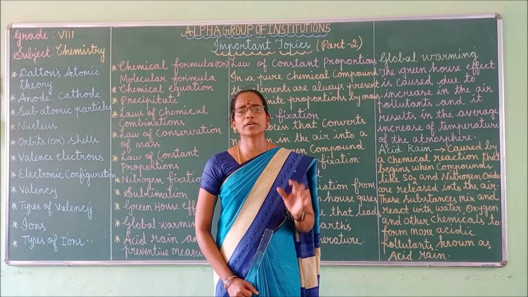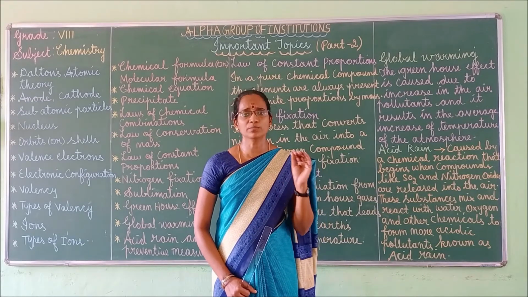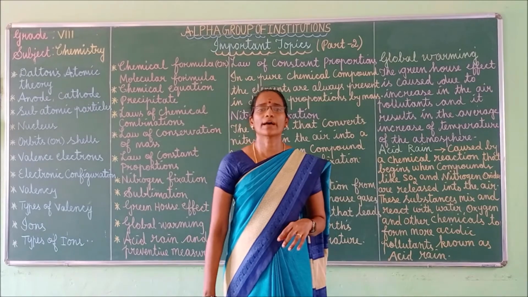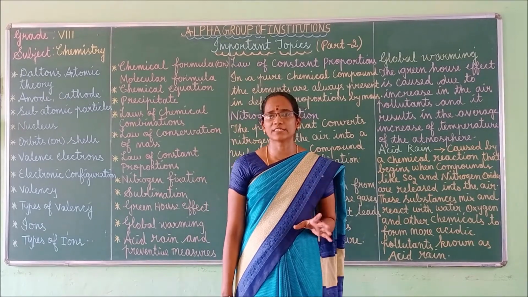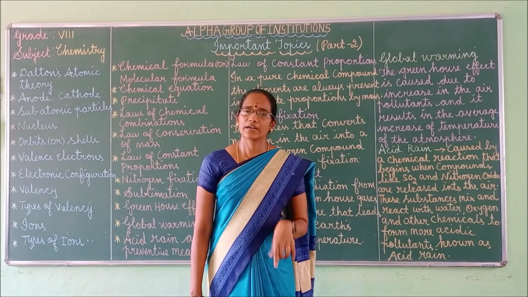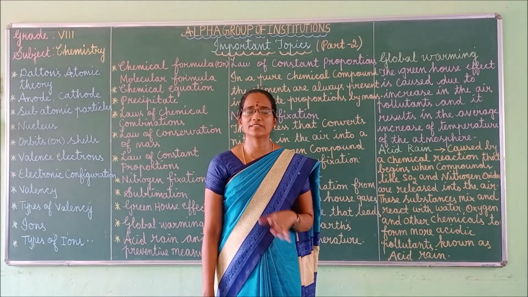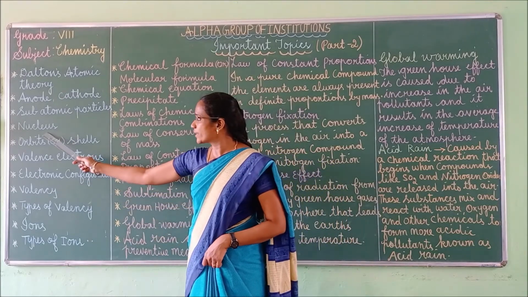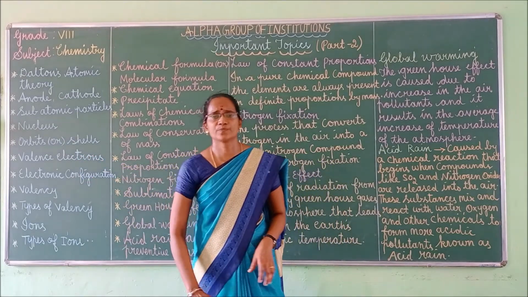Each and every subatomic particle has some charge. For example, protons have positive charge, whereas electrons have negative charge, and neutrons have no charge. It is neutral in nature. Got it? Right. Next we can move to nucleus.